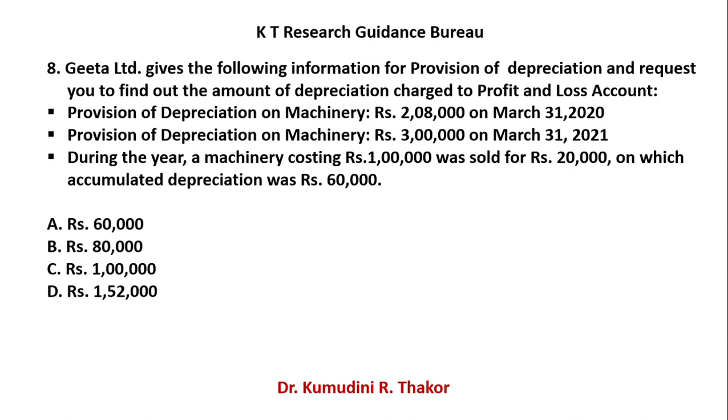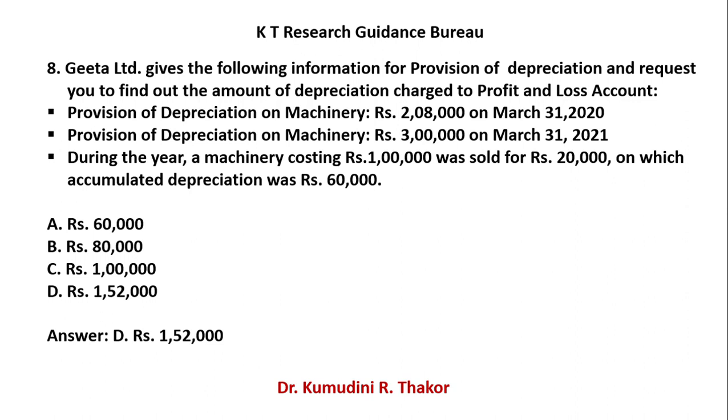That time your journal entry is provision of depreciation account debit to your machinery account. This is your depreciation. Find out the difference of opening and closing, 3 lakh and 2 lakh 8,000, and this provision you made. So obviously it will come on the debit side of your provision account. So what is your answer? Your answer is D, 1 lakh 52,000.